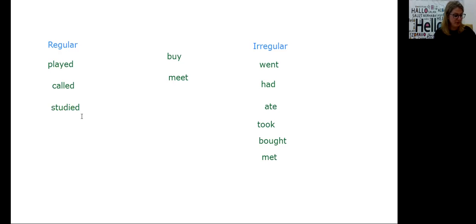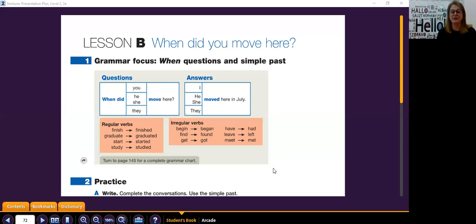Okay, if we look on page 72, now let me see if I can pull this up here. Here we go. I've got to share my screen again with you. Can't have too many screens open at one time. Again, if I'm going too fast, pause and rewind. Okay, so here we have when questions in the simple past.